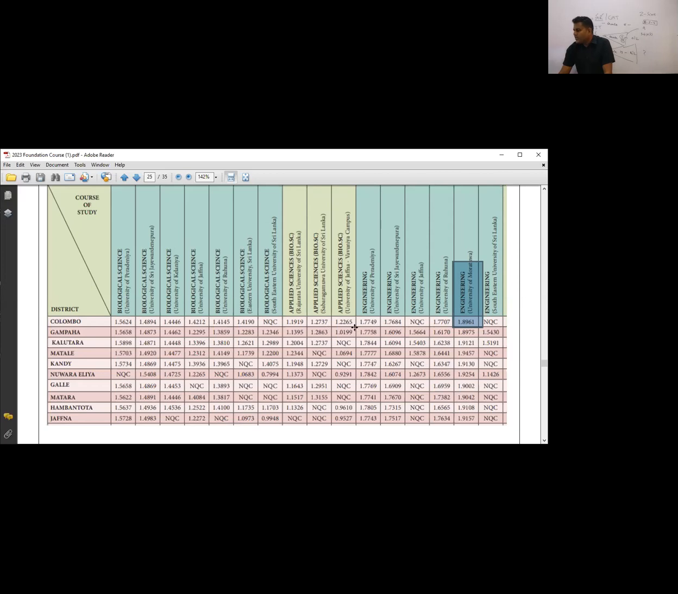Sometimes you'll be getting University of Jaffna. This NQC means not qualified in Colombo, that no students will be entering this university. In some districts, they are entering that university. You can see Nuwara Eliya here. There's a certain qualified amount, and it is based on the district level.